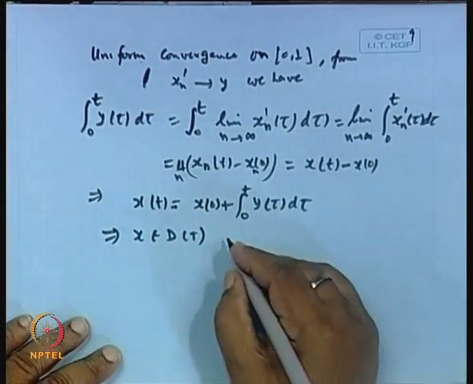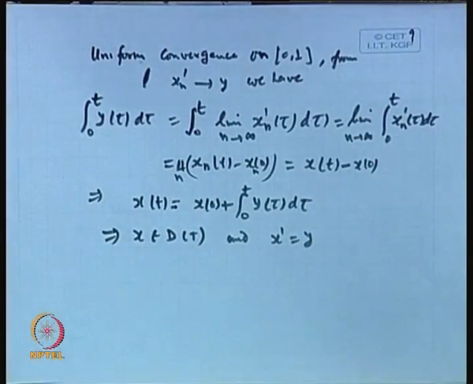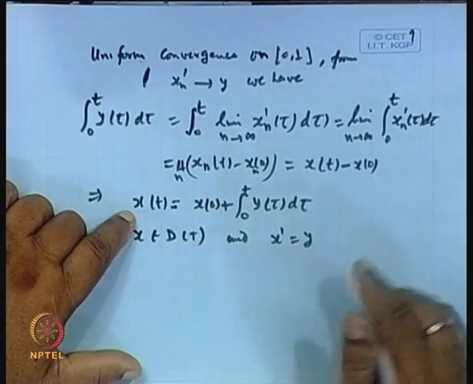And x prime is y. Why does x belong to D(T)?